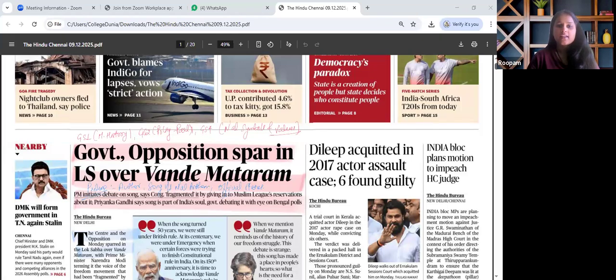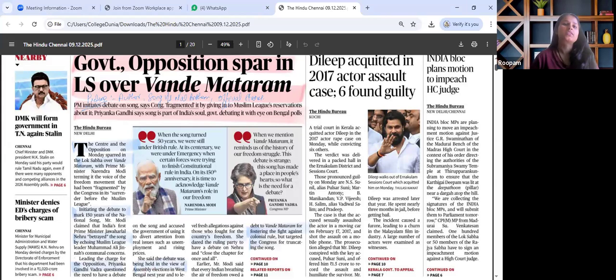So let's get started. The very first article that is worth our attention in today's paper is about the government-opposition spar in Lok Sabha over Vande Mataram. When we map this article in our syllabus, this is relevant for GS paper 1 under the theme modern history, GS paper 2 polity, wherein Parliament is very much important, and also GS paper 4, national symbols and values. Why is this particular article important?